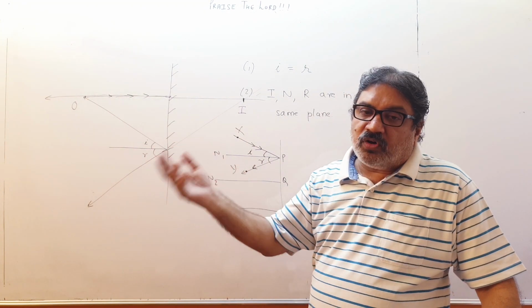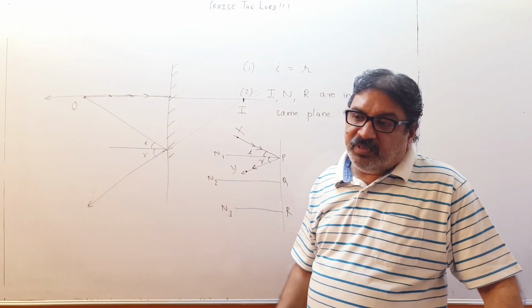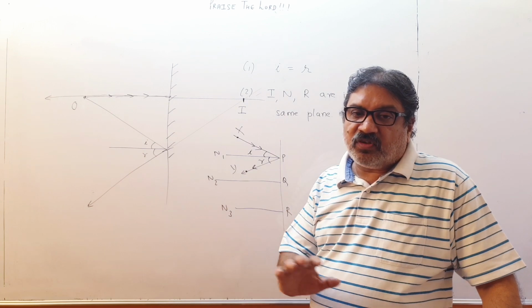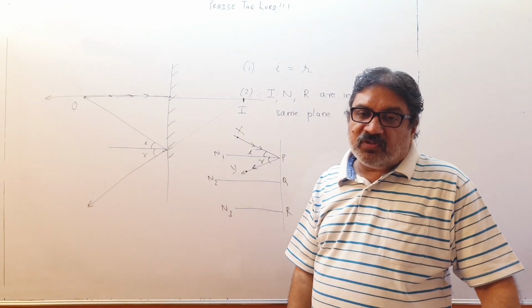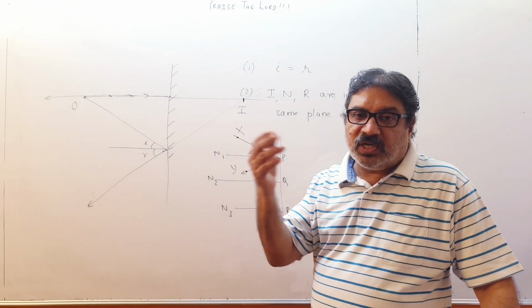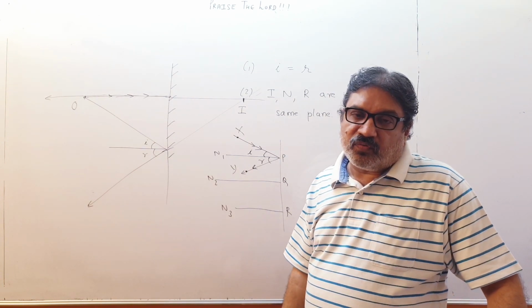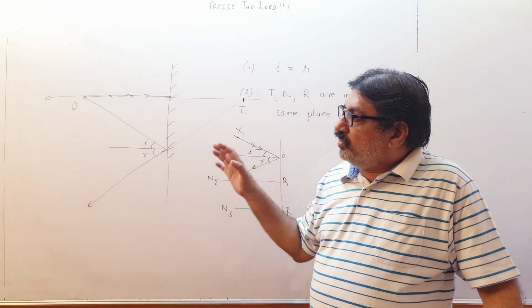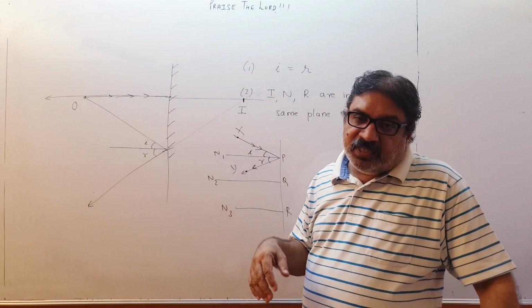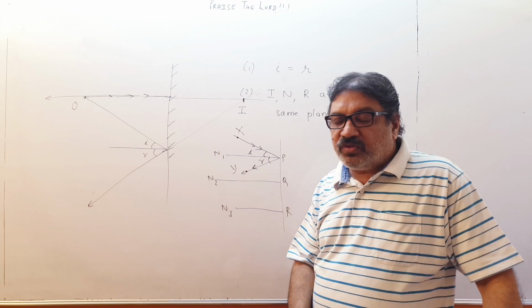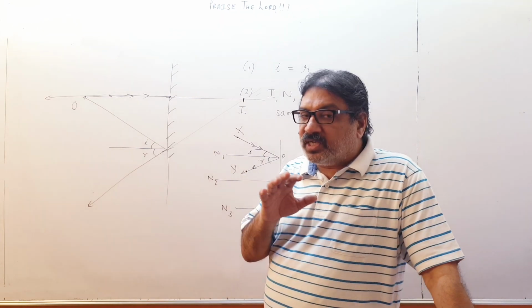Real image can be caught on a screen, means on a screen the image can be formed. In case of virtual image, the image cannot be caught on a screen. What is the meaning of catching on screen? When I teach you curved mirrors and lenses, I will show you how an image is formed and how it is not formed. Anyway, now you just remember that real image can be caught on a screen, virtual image cannot be caught on a screen, but that is not the definition.